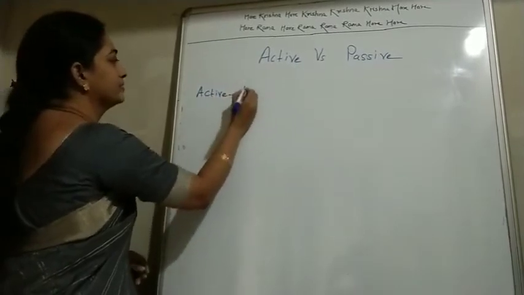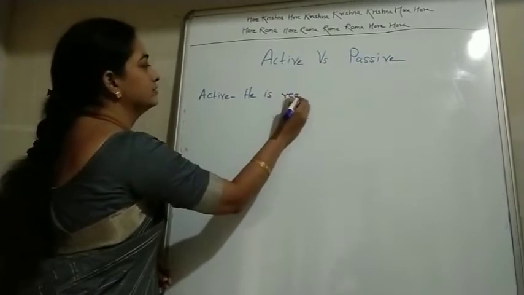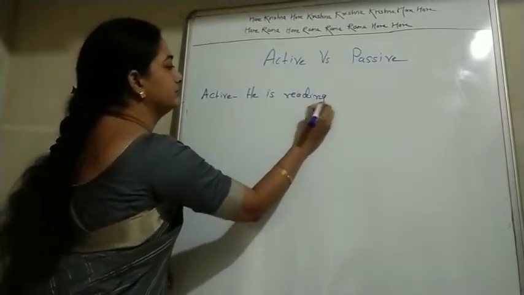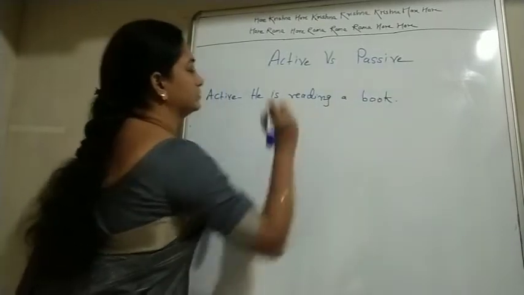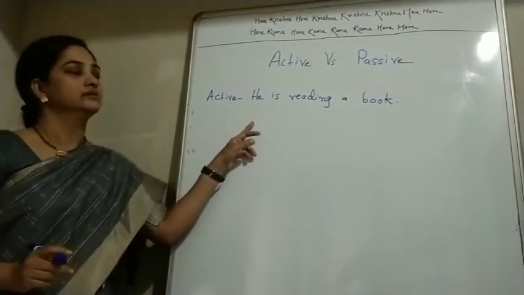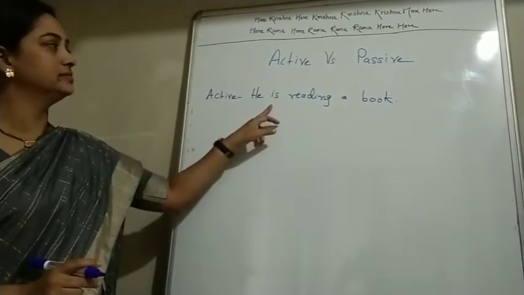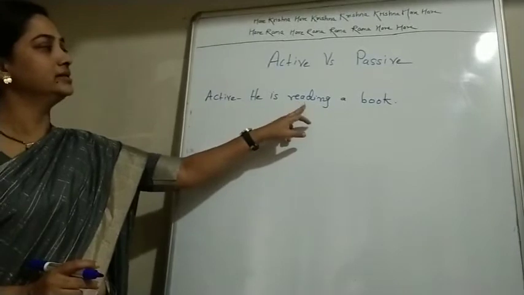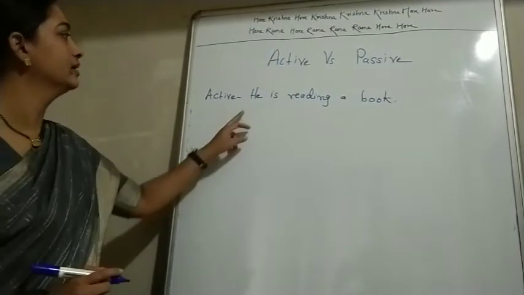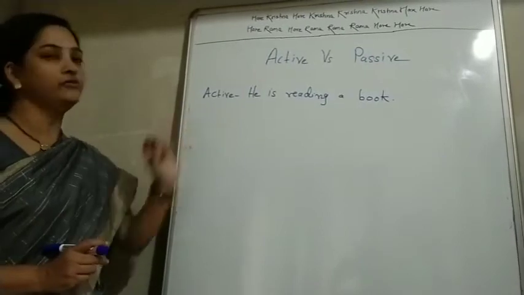Active. He is reading a book. So this is the present continuous tense. So it shows it is in present, and here the verb is in ing form, which shows that it is continuous tense. Okay. So now how to recognize the active form?